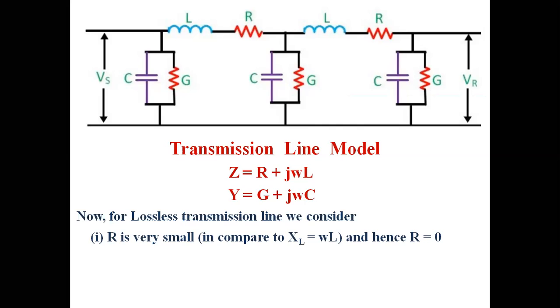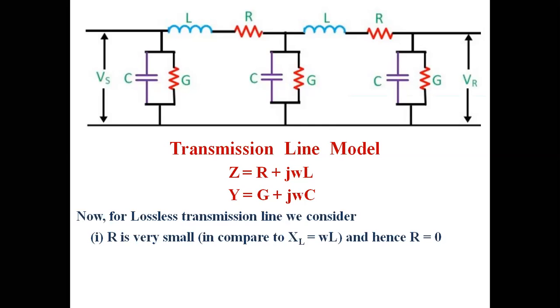In a transmission line, the transmission losses mainly consist of copper losses, that is I square R loss. So if you reduce the resistance, you can reduce the transmission loss. So for a lossless transmission line, resistance is taken equal to 0.